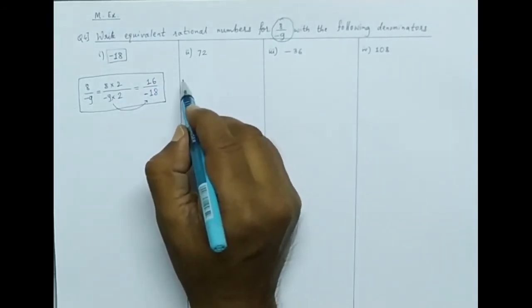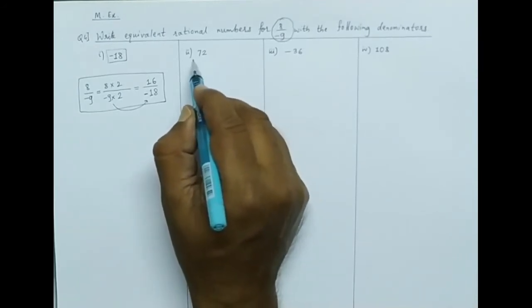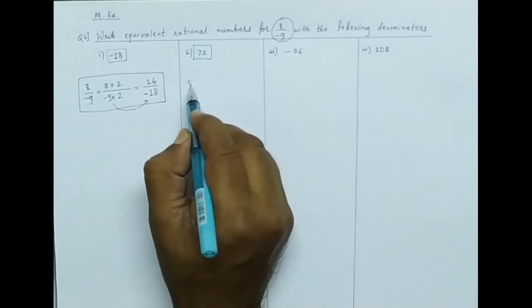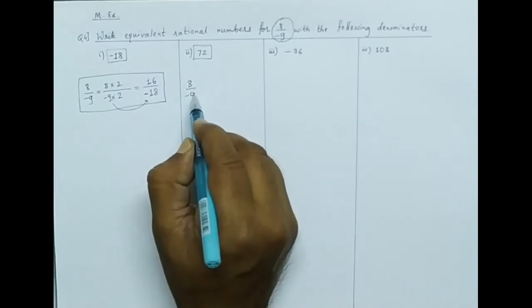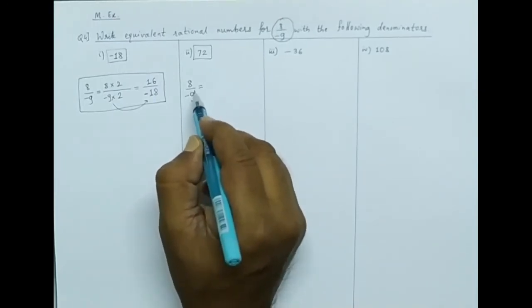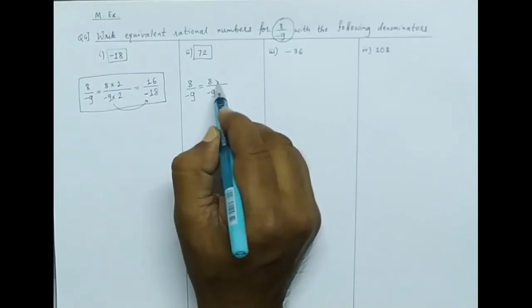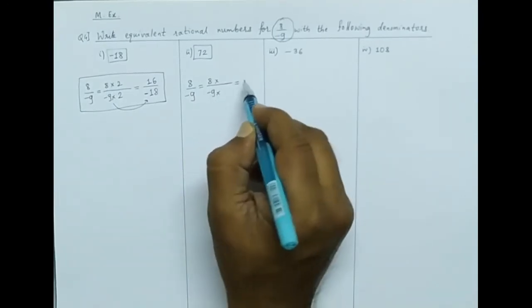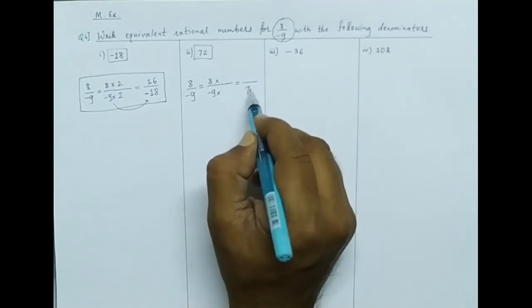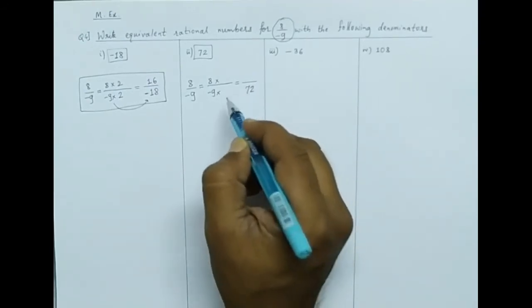Now again here we'll go. The denominator needed is 72. The given rational number is 8 upon minus 9. We write 8 upon minus 9 as it is in this format, and we find that multiple which makes this 9 into 72.